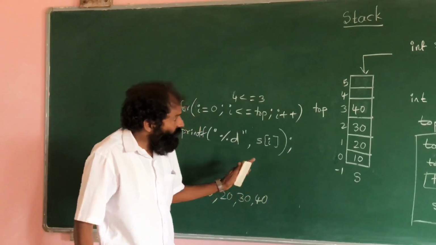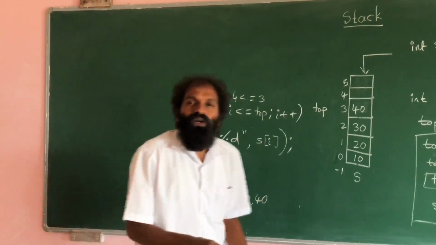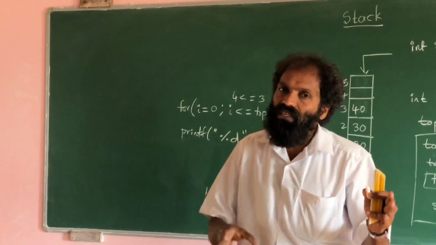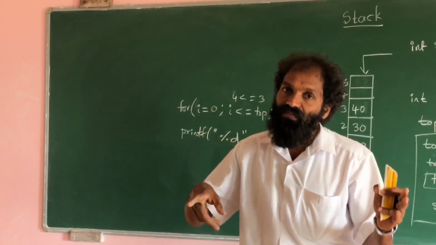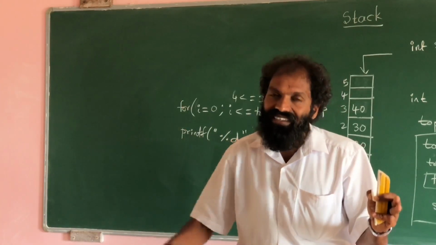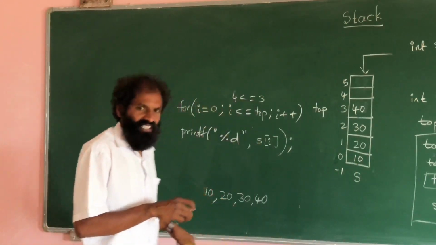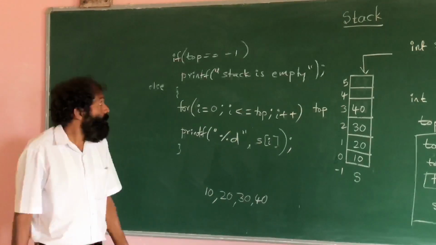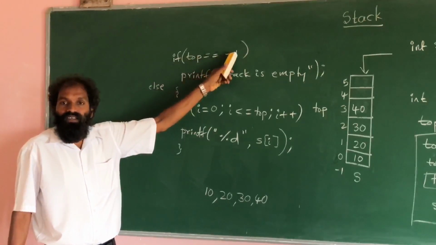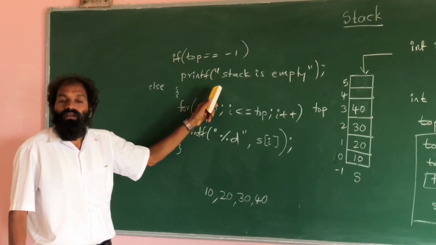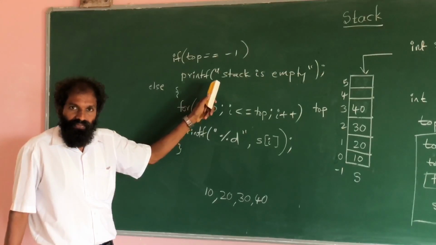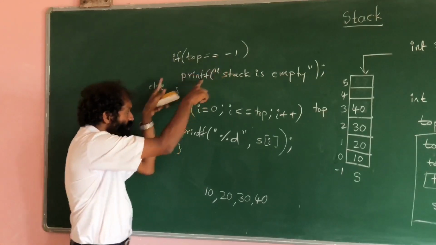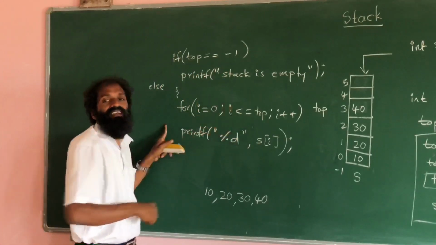Here we need to check one condition. See, if we want to display elements from the stack, first we need to check whether elements are present or not. If elements are present, then only we can display. So how to check that condition? That you know already. When top value is -1, it means no elements are present in the stack. If top is not equal to -1, there are some elements. So in this way we can display.